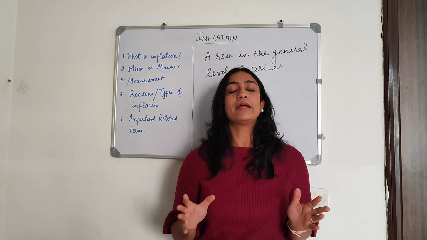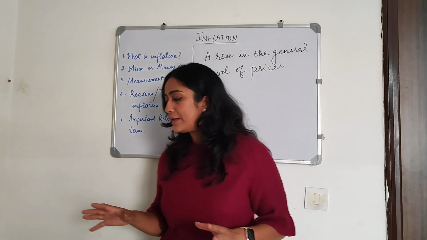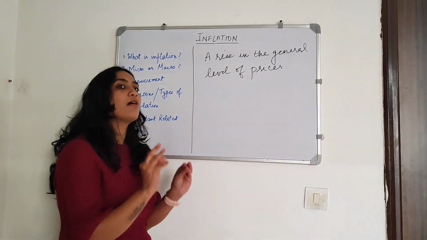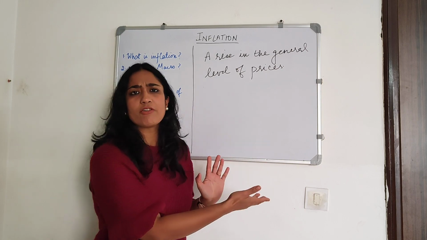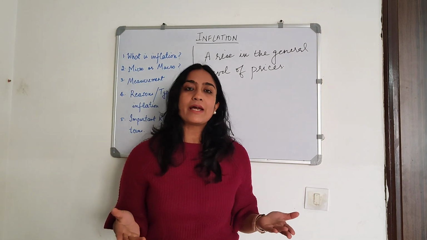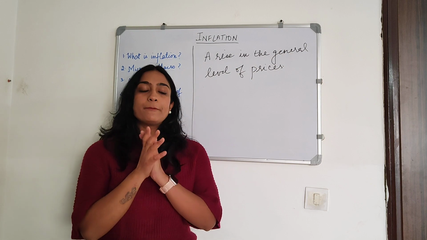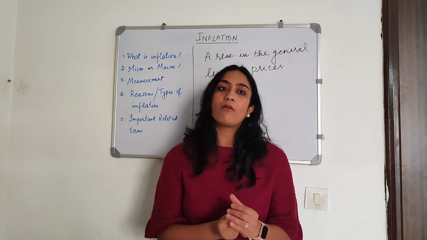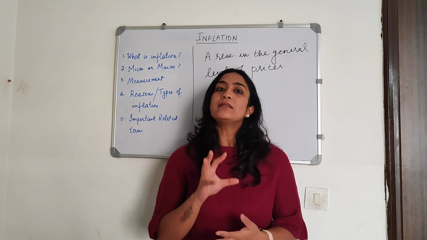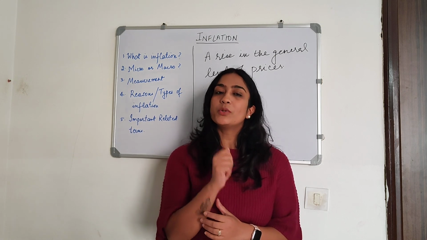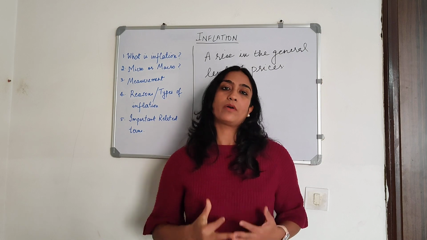What it basically means is that the purchasing power of the currency has gone down, right? So it's a general increase in the level of prices over a particular period of time in an economy, of course. It means that the purchasing power of whatever currency you're using, in India, for example, we have the rupee, has gone down.